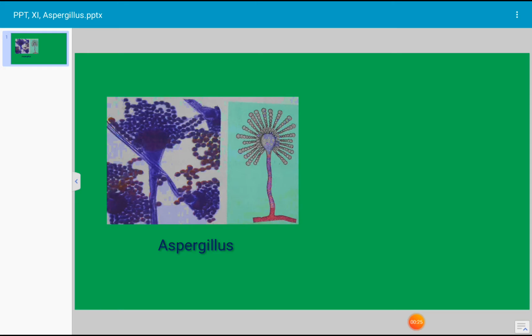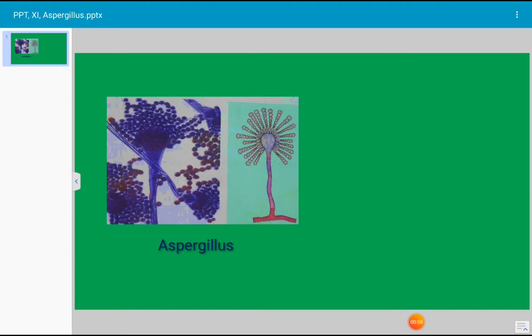And this Aspergillus is a highly aerobic fungus. Why is it called an aerobic fungus? Because it requires oxygen for its growth, and it grows well in an oxygen-rich environment. A moist environment is very favorable for the growth of Aspergillus. In a moist environment, it can grow even on wet walls, on decayed seeds, on decayed matter, etc.